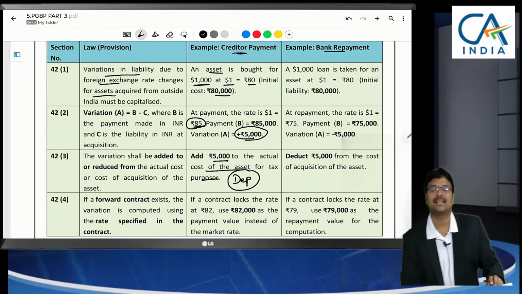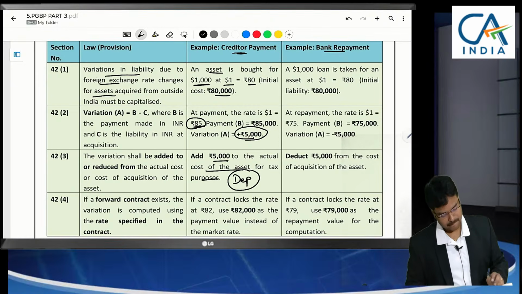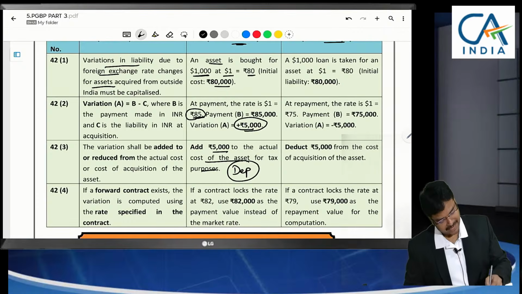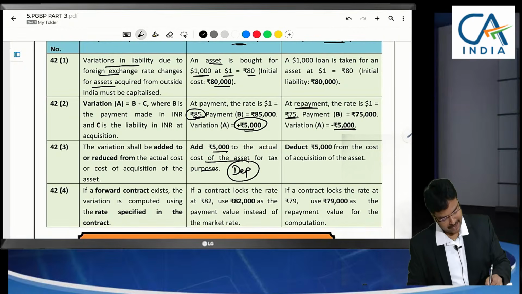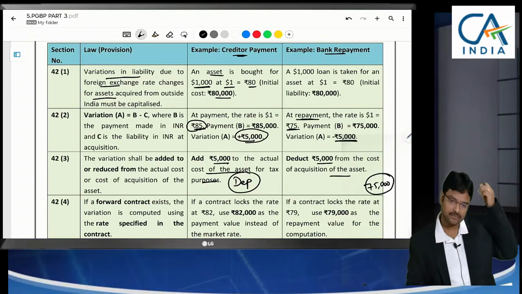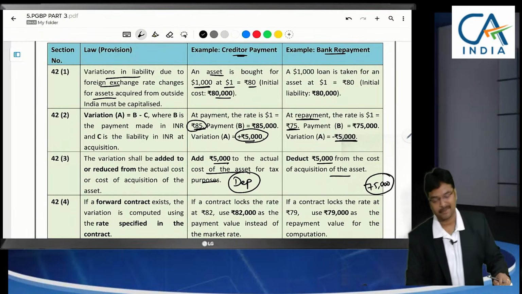Whenever we are adding to the asset, we can claim depreciation on 85,000 now. At the time of bank repayment, let us assume it was 75,000. Now whether this 5,000 should be regarded as income, no need. You can reduce it from the asset. On 75,000 you claim depreciation now. So this is applicable both for creditor payment and also bank repayment.